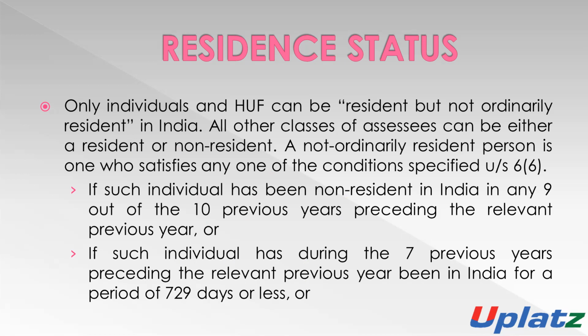But in the case of individual and HUF, we will further bifurcate the resident into ordinarily resident and not ordinarily resident. All other classes of assessee can be classified as resident and non-resident.